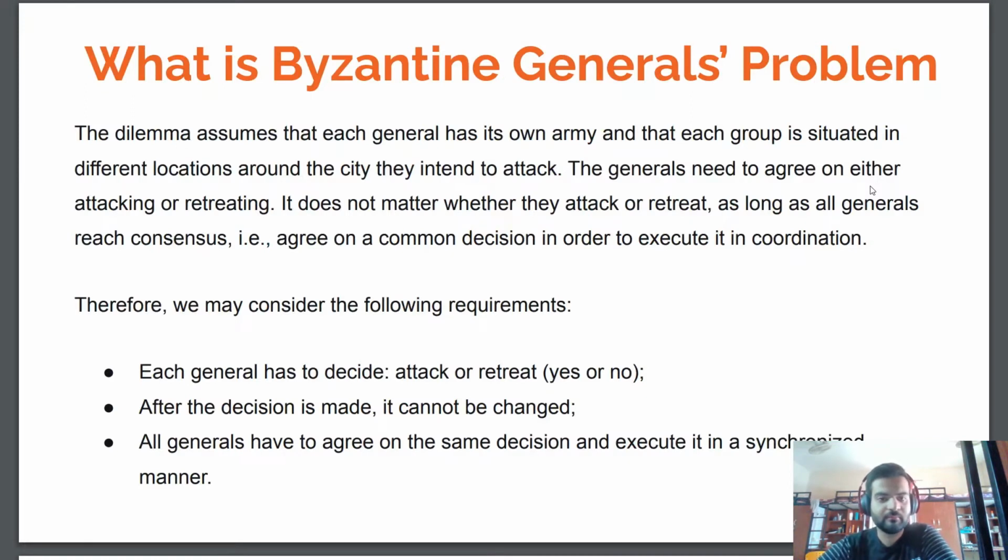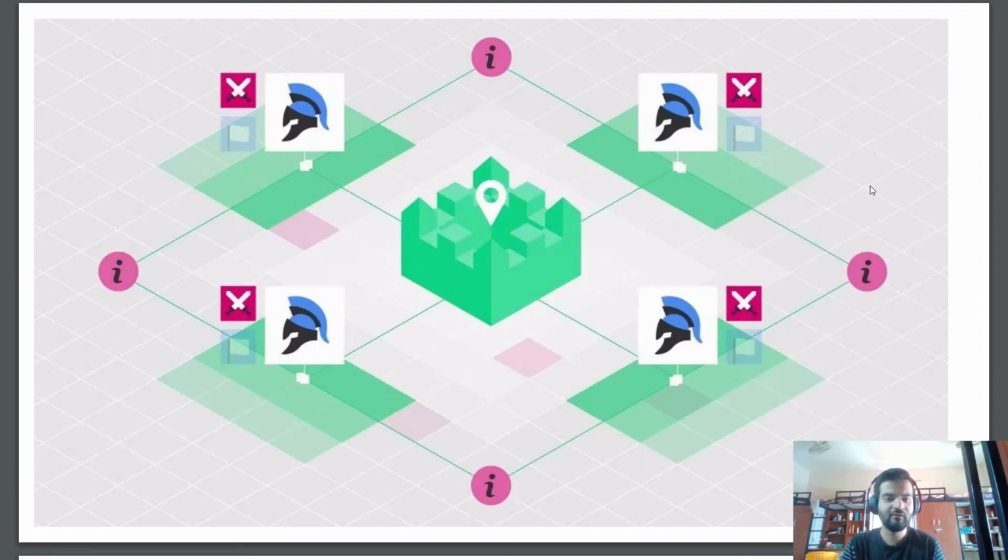If we talk about Byzantine fault tolerance, it is a solution to the Byzantine Generals' Problem. This is a very famous problem, and the story goes back to 1980. The scenario is like this: there was an army which was going to attack a kingdom. This army has different groups of sub-armies around different parts of the kingdom, and they have different generals around this. So all the generals can choose to attack or retreat.